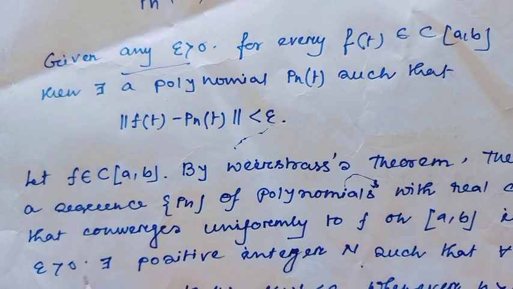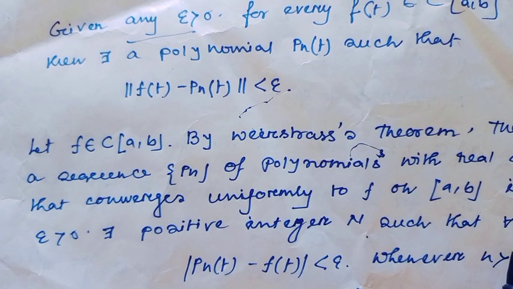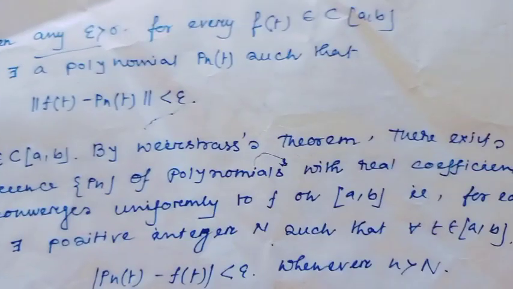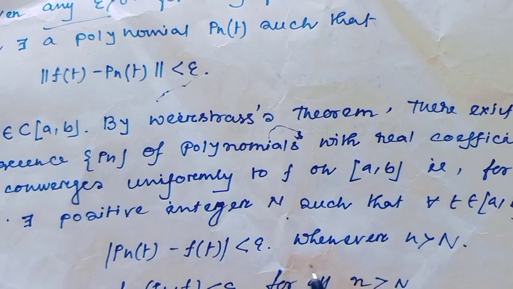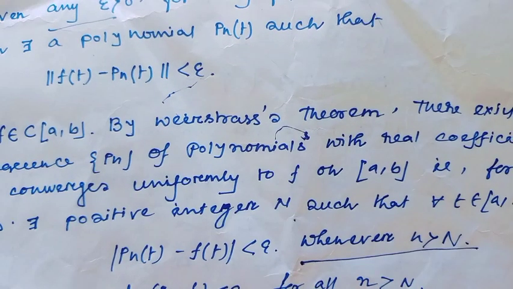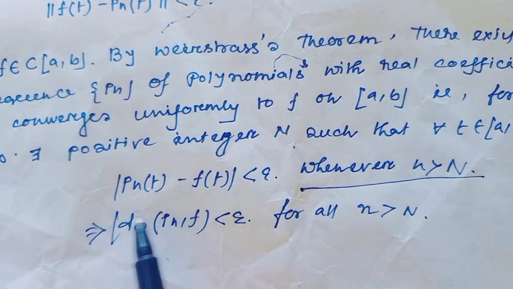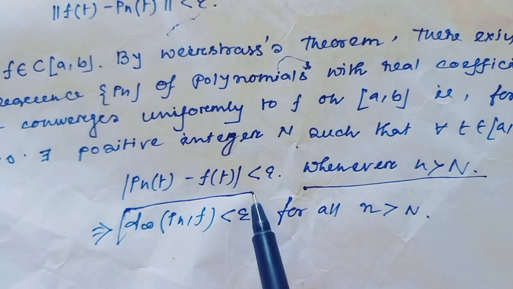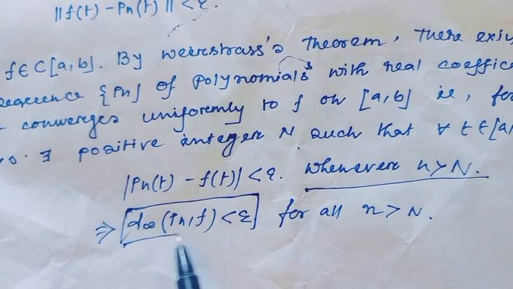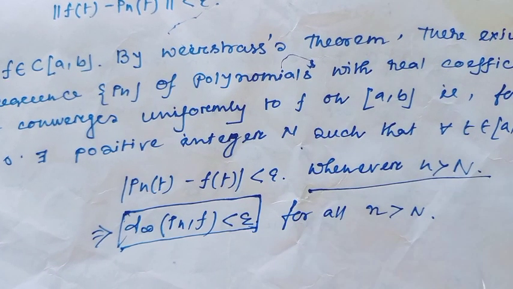That means for each epsilon greater than 0 there exists a positive integer capital N such that for all t belonging to closed ab, the distance |Pn(t) minus f(t)| is less than epsilon, and this is true when n is greater than or equal to capital N. That implies d infinity of Pn comma f is less than epsilon. This is true for all n greater than capital N.